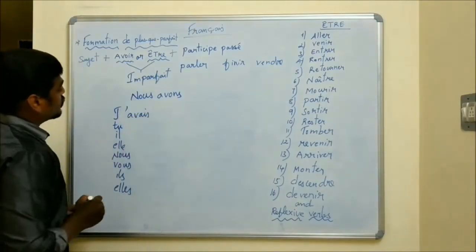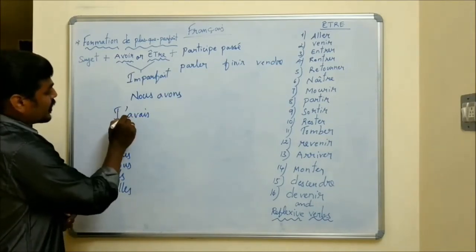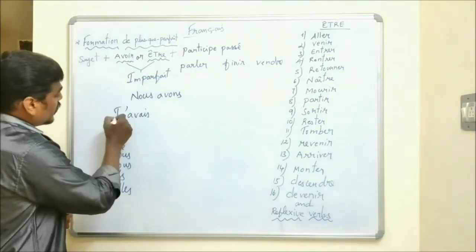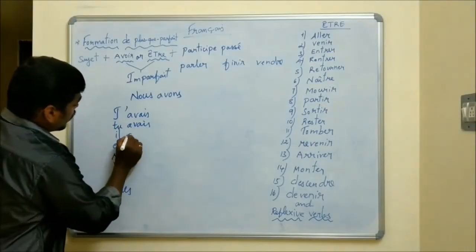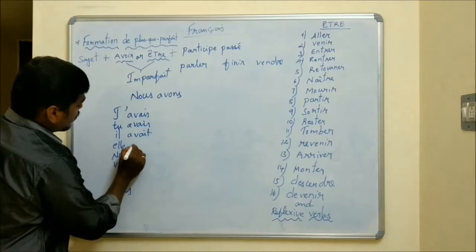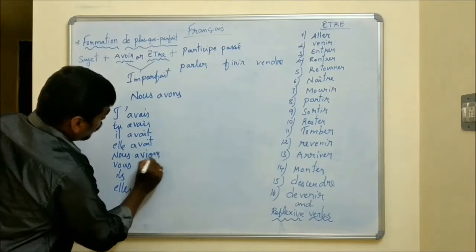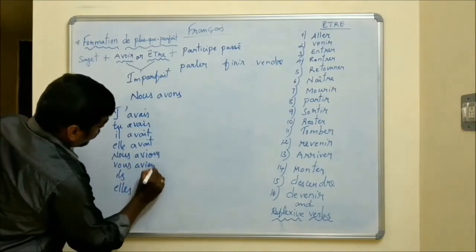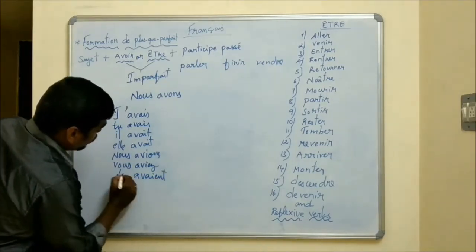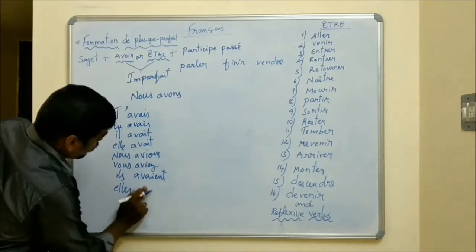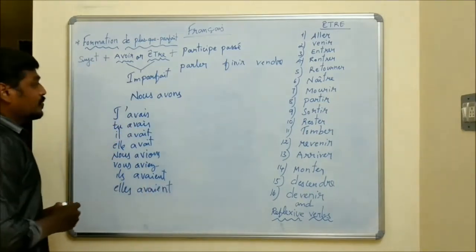J'avais. What types of endings are we going to use? AIS for je. For a verb beginning with a vowel, you can remove the e and put an apostrophe. Tu avais, AIS for tu. Il avait, AIT for il. Elle avait, AIT for elle. Nous avions, IONS for nous. Vous aviez, IEZ for vous. Ils avaient, AIENT for ils, third person masculine plural. Elles avaient, AIENT for third person feminine plural.